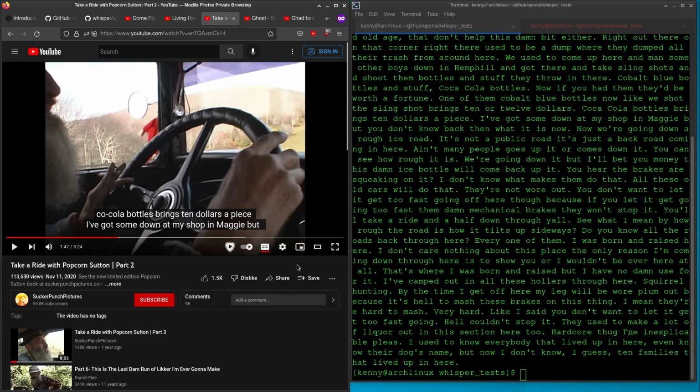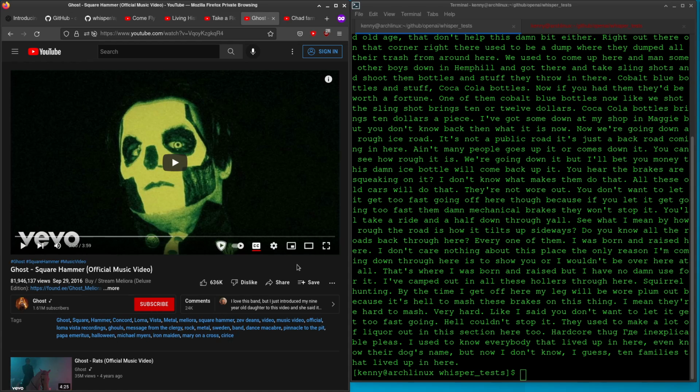Okay, so now another one that I wanted to try out was Ghost, Square Hammer. This is another music example where it's fairly easy to understand the lyrics, but there's a whole lot more instruments. I think the instrumental track is about the same volume as the audio. It's a little bit quieter, of course, but it's going to be a lot harder to pick out speech from this.